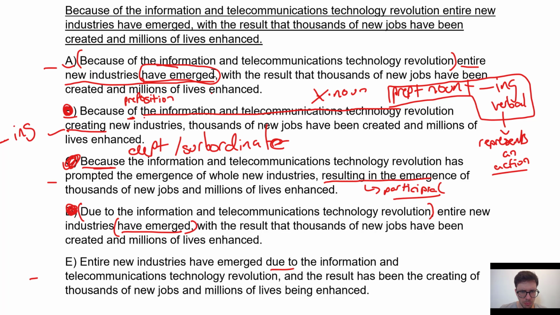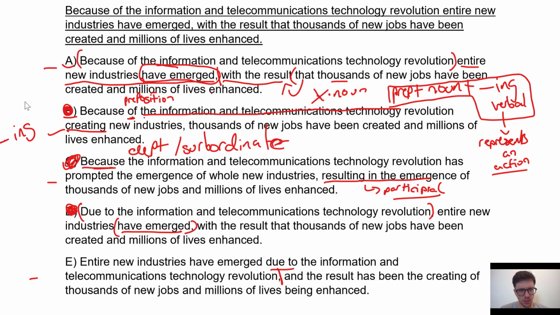So we've established that up until here both of these are okay. They're presented in different ways, but each is equally legitimate. After that, we get a prepositional phrase, with the result that thousands of new jobs have been created, and then we get a clause, in fact, that thousands of new jobs have been created and millions of lives enhanced. So there's also an "and" there, but the parallelism is perfectly fine between millions and thousands. So I don't see any problem in A. It looks perfectly good to me.